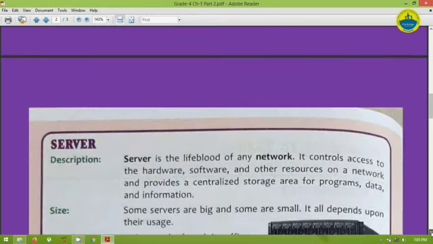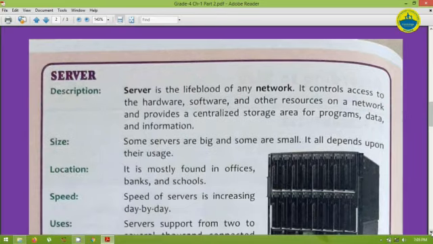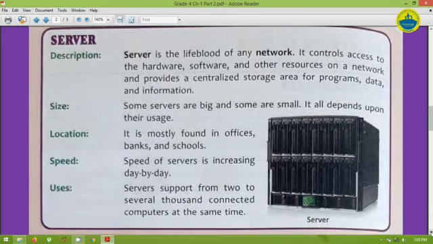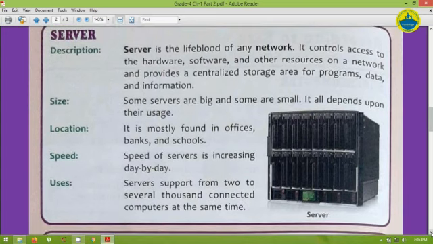The next is the server. A server is the lifeblood of any network. If we form one network, then there is one main computer which controls all the other devices, like other computers and other hardware; software is controlled by one system.